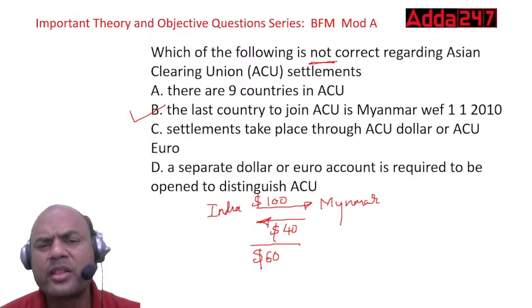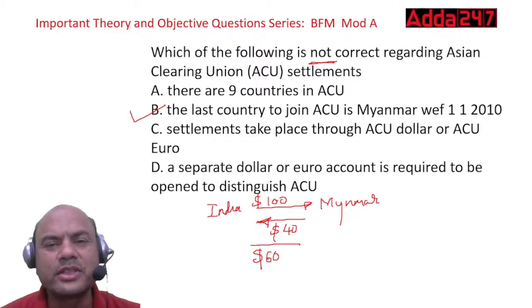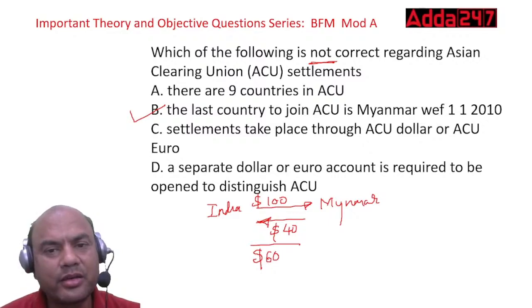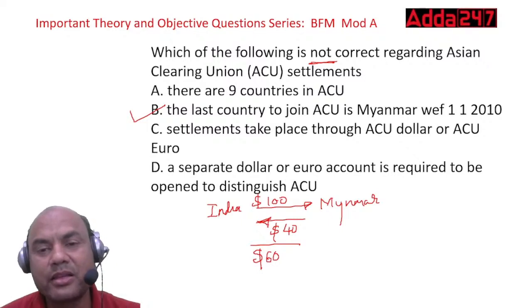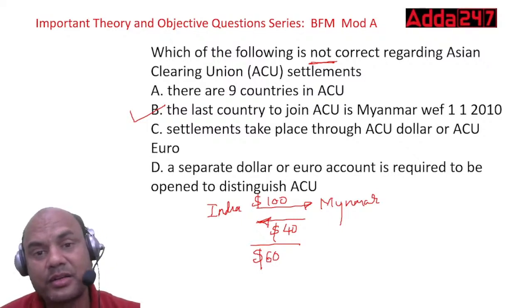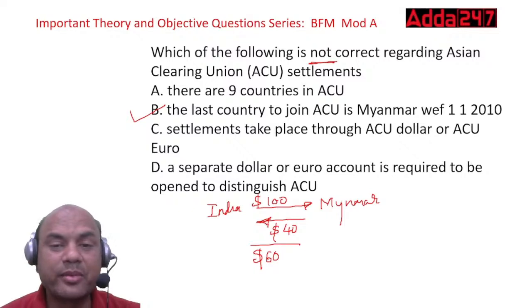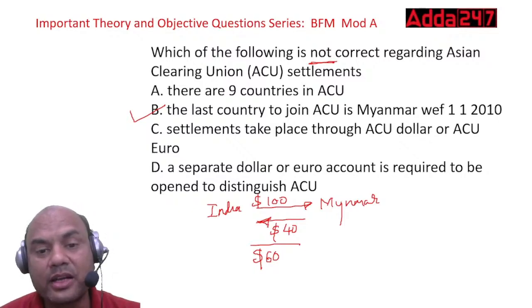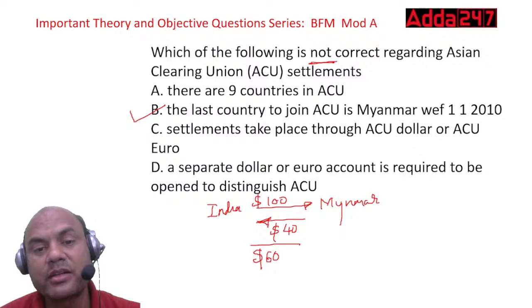Now, there are these 9 countries. I can tell you some names: India, Pakistan, Burma, then Myanmar, Nepal, Iran, that's 6, and there might be 3 more. So all these 9 countries together form the ACU unit.